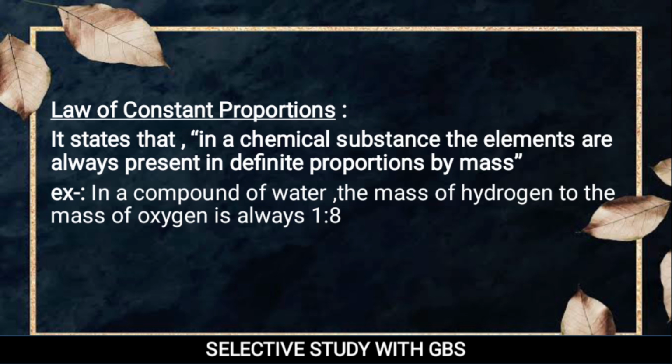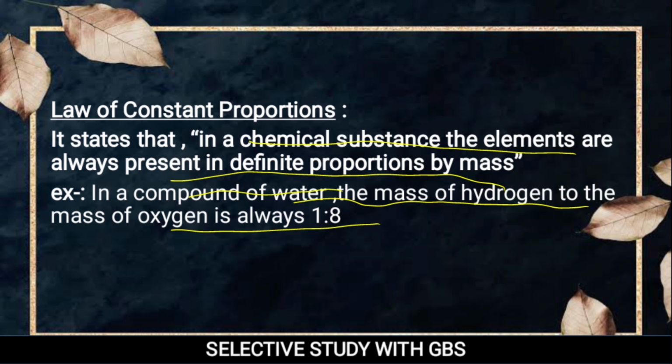Okay. Next, the law of constant proportion. So what does the law of constant proportion say? It states that in a chemical substance the elements are always present in a definite proportion by mass. Just consider this example. In a compound of water, the ratio of the mass of hydrogen to the mass of oxygen is always 1:8.